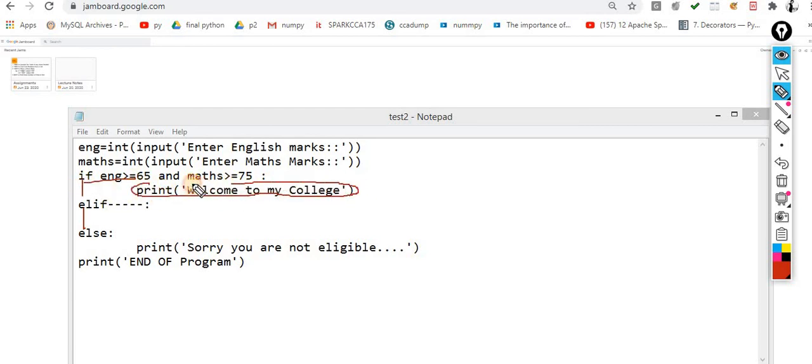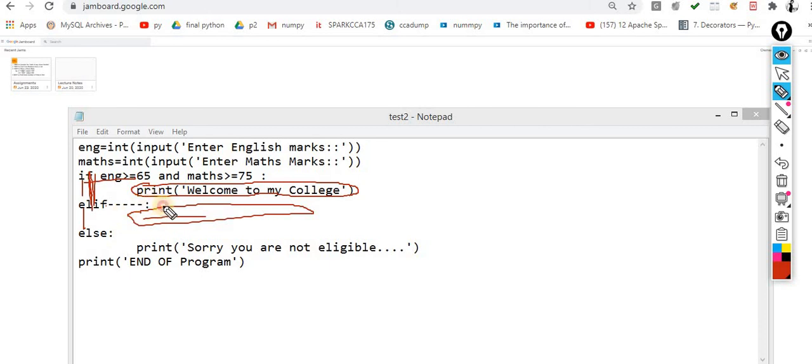Your program ends over here. If it is true, then this would be implemented. This condition, let's suppose you specify some condition here, that would be implemented. If both of the conditions fail, then your else will be implemented. So this is all about your if else, and if elif and else.